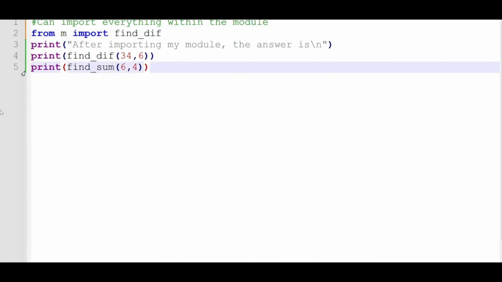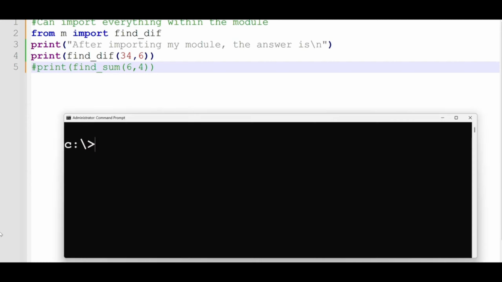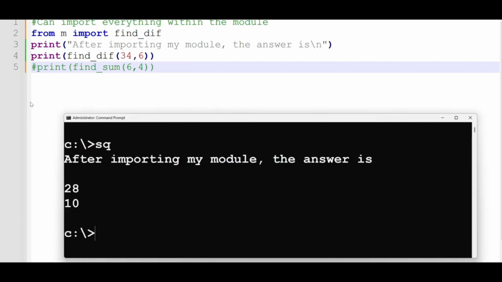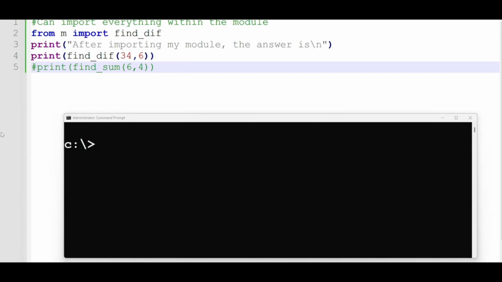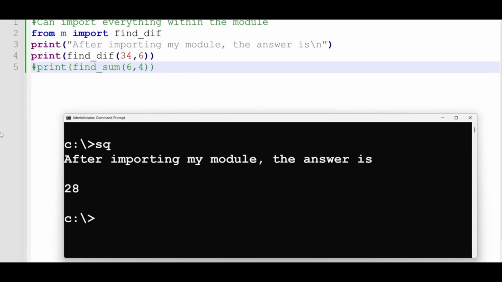Apart from just importing everything from within a module, you can do this even with the math module by importing everything. As I said, it's not recommended to do that. You can also just import one thing, like in this case, you just want to import the difference function. Okay, I didn't save the file. Let me save the file so that we just import the function to calculate the difference. So as you can see here.